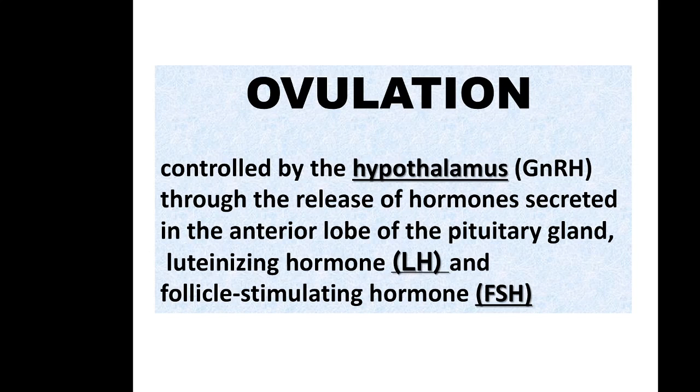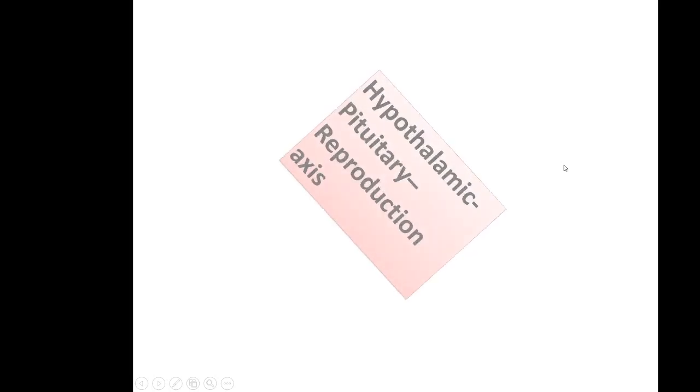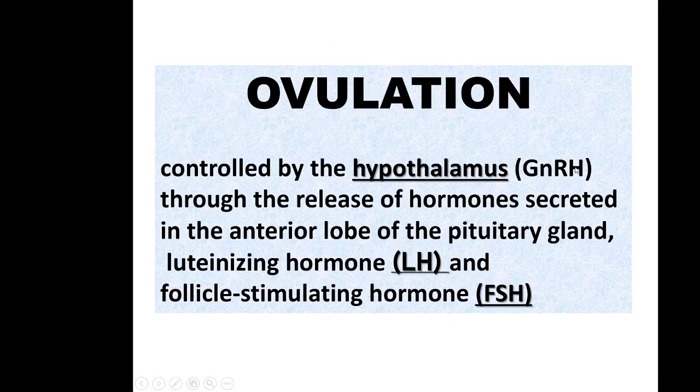This ovulation is controlled by hypothalamus, which releases GnRH, gonadotropin releasing hormone. This GnRH then stimulates the release of luteinizing hormone and follicle stimulating hormone from pituitary gland.